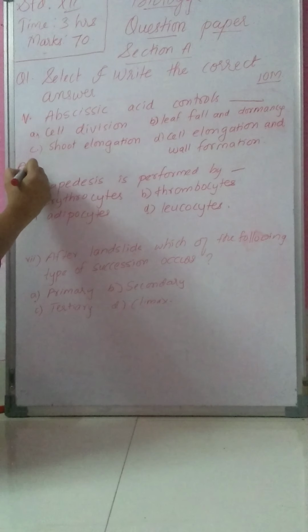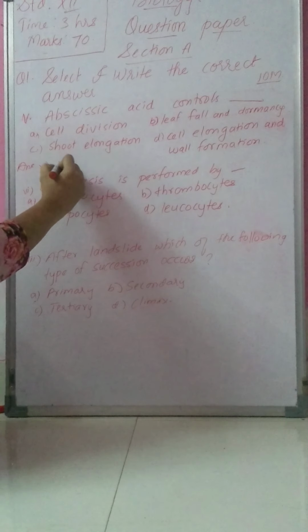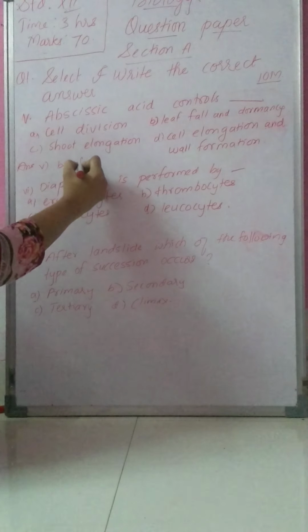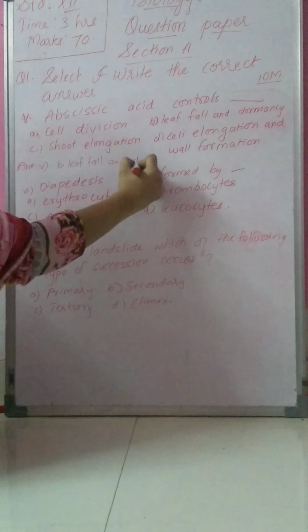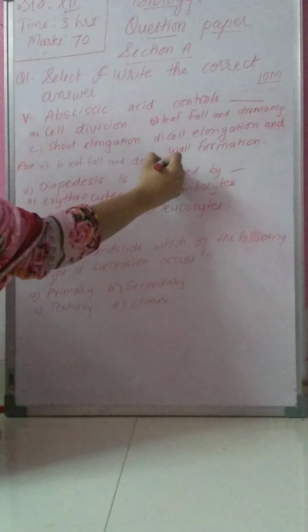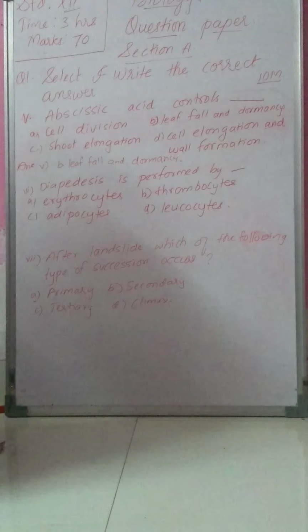So you will write answer question number 5, option B, leaf fall and dormancy. This is the correct answer for MCQ 5th. Abscisic acid controls leaf fall and dormancy.